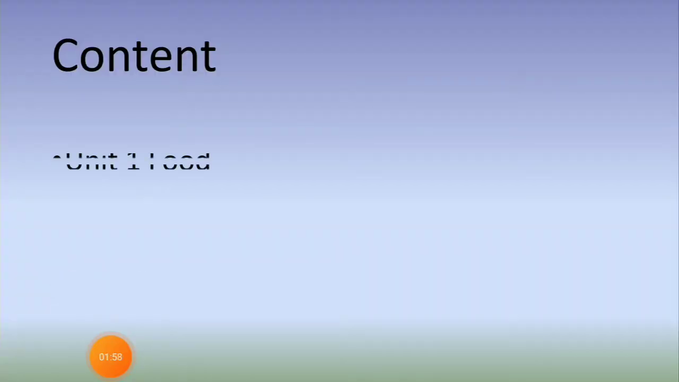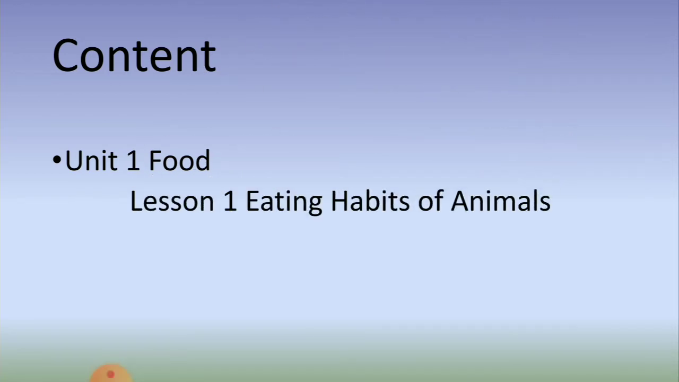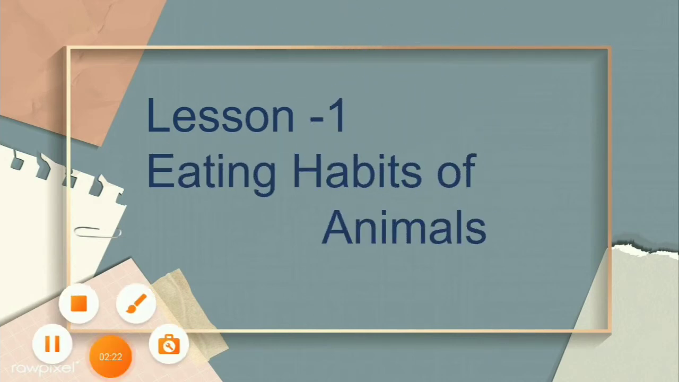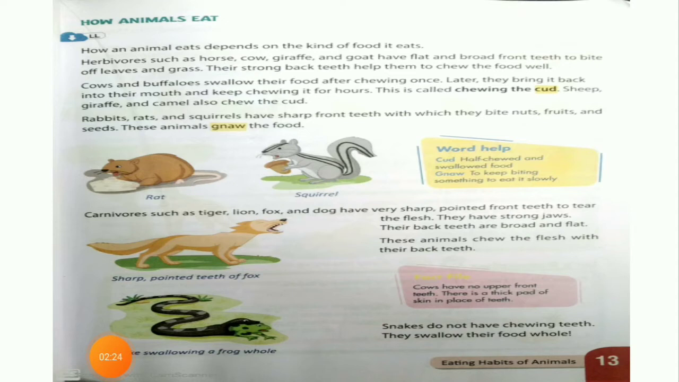So the content for today is unit 1, food. In that we are doing lesson 1, eating habits of animals. And today we are going to do another topic, how animals eat. Okay kids. Lesson number 1, eating habits of animals. So here is another topic, how animals eat.